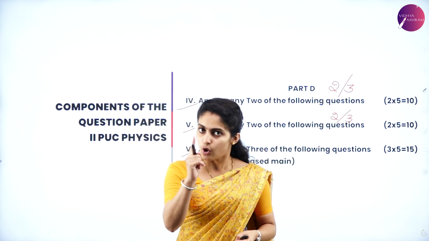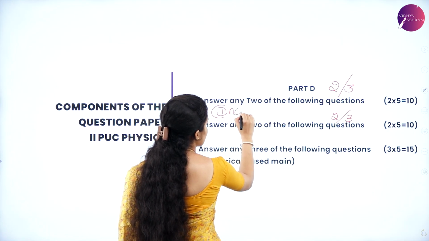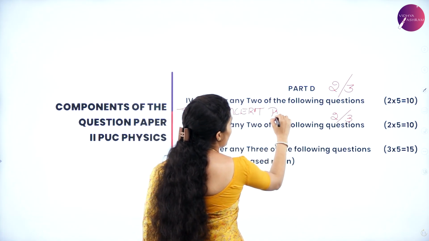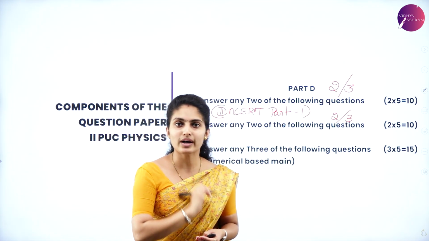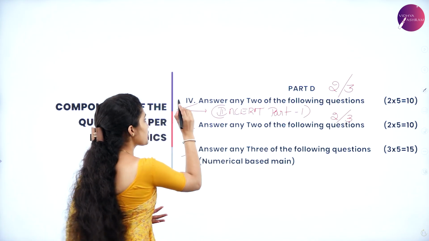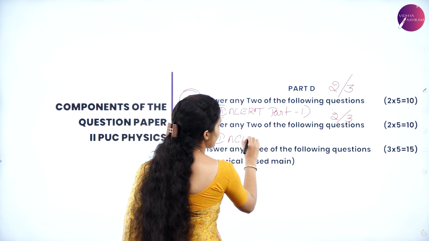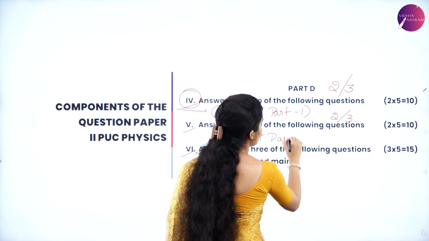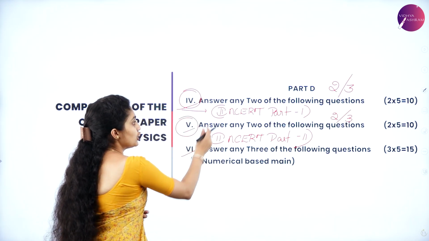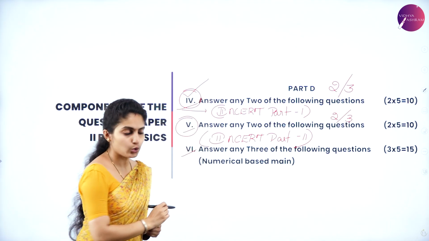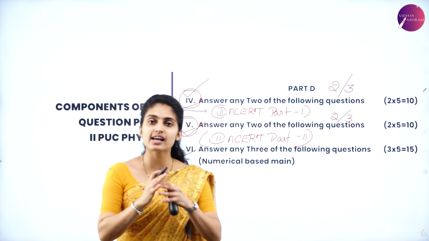So why is that? Remember that the 4th Roman number is from the first NCERT textbook, that is part 1. The Second PUC NCERT part 1 textbook has got the questions which come under the 4th Roman number. Again, the Second PUC NCERT textbook part 2 has got certain important questions which come under the 5th Roman number. So this is mainly allotted for part 1 and this is allotted for part 2 of the NCERT textbook. So this is how it is divided.